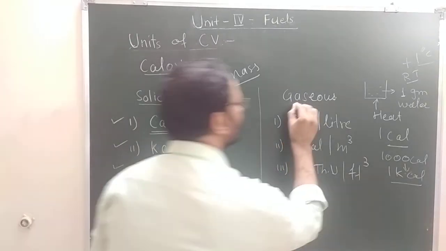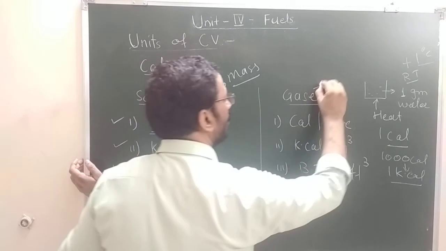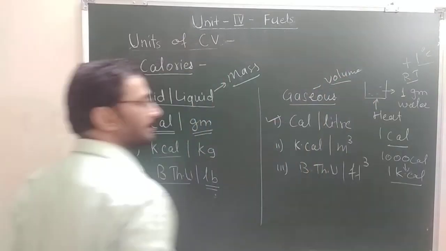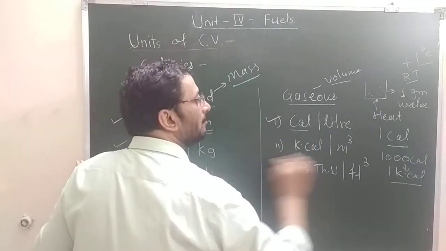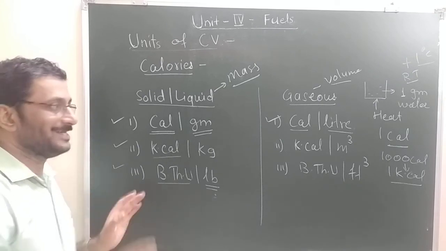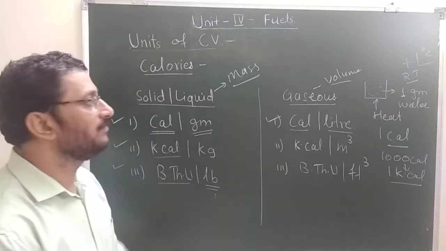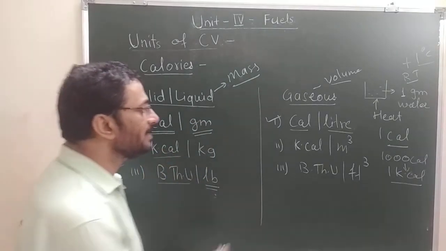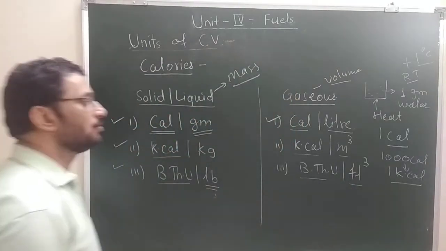Similarly, gaseous fuels are measured in terms of their volume. The units are calories per liter: the amount of heat liberated in calories by complete combustion of 1 liter of the fuel sample saturated with water, at a given mercury pressure, when the products of combustion are cooled to room temperature. Similarly, kilocalories per cubic meter and British thermal unit per cubic feet.